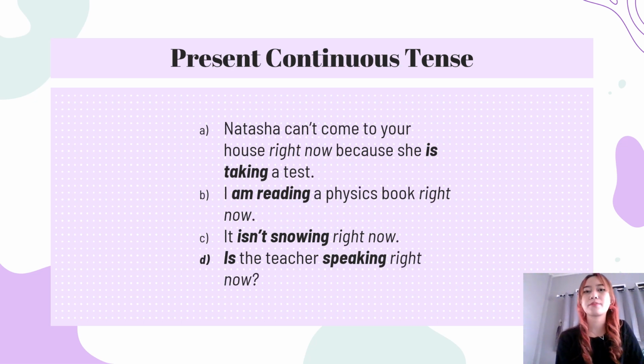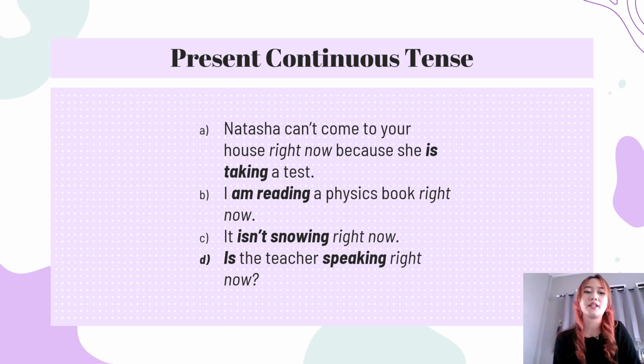Next is present continuous tense. Present continuous tense expresses an activity that is in progress right now. The event is in progress at the time the speaker is saying the sentence. Like, Natasha can come to your house right now because she is taking a test. Or, I am reading a physics book right now.